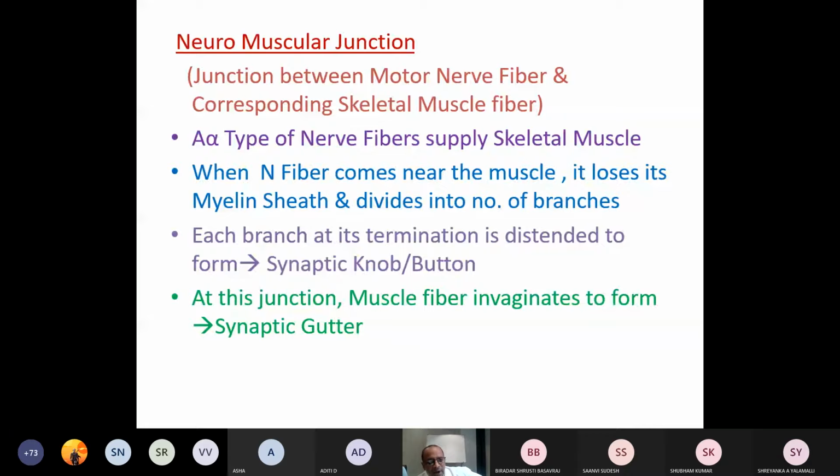A alpha type of nerve fibers supply skeletal muscles. When the nerve fiber comes near the muscle, it loses its myelin sheath and divides into a number of branches. Each branch at its termination is distended to form a synaptic knob or synaptic button. At this junction, the muscle fiber invaginates to form the synaptic gutter.